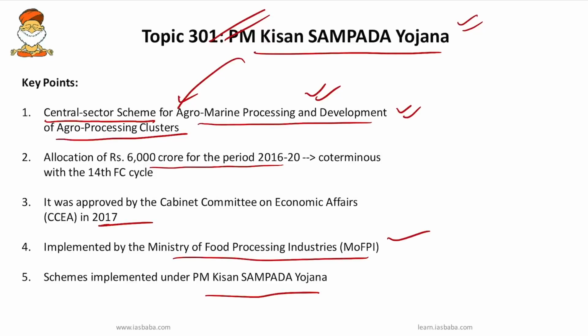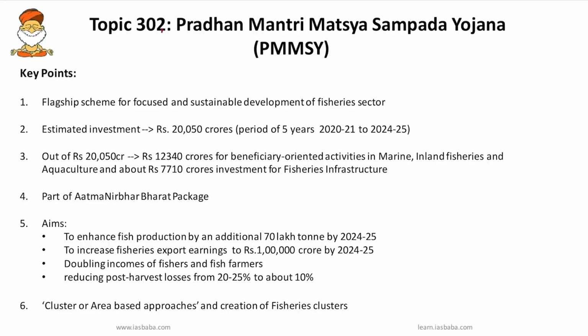All those schemes come under this, and PM Kisan Sampada Yojana is now acting as an umbrella scheme.